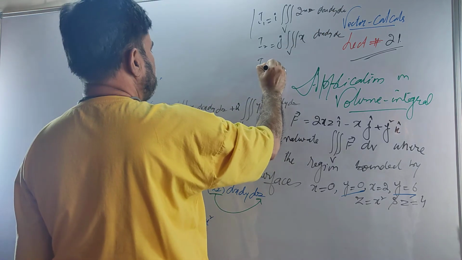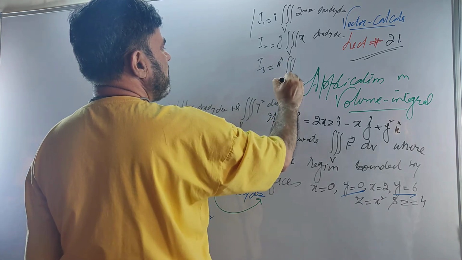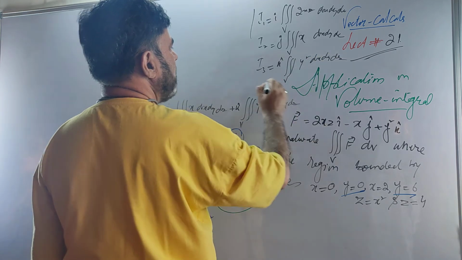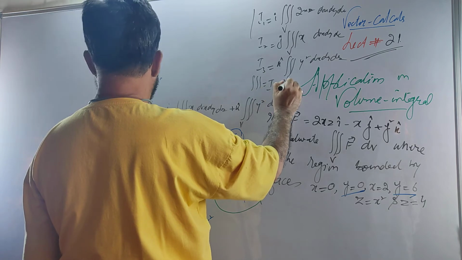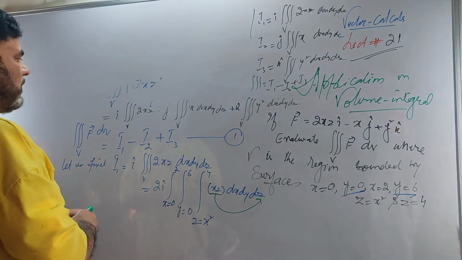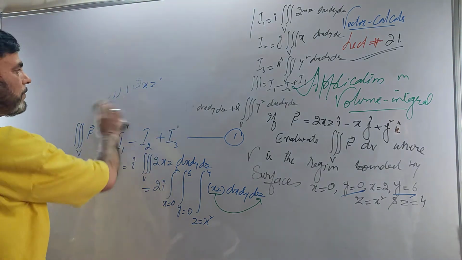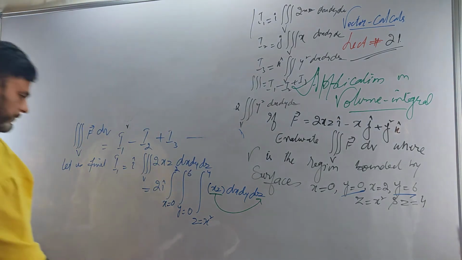Then I3 is unit vector k times the integral over V of y square dx dy dz, and our volume integral is I1 minus I2 plus I3. I will note them down here so that I can rub everything.